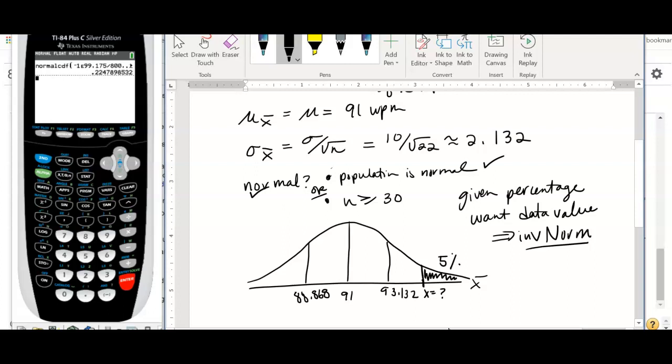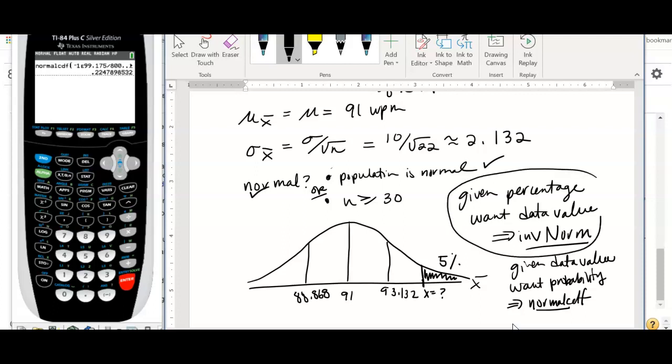Okay? So as a reminder, if you're given a data value and you want a probability, then you're going to use the normal CDF function. But we are in this case right here: we were given a percentage, 5%, higher than this.